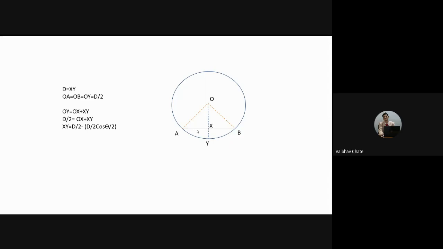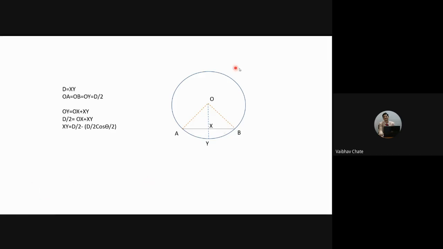That means I'll be making use of the basic trigonometry. If I consider the angle made by AOB as theta, then the angle made by AOX is going to be theta by 2. Similarly, the angle made by XOB is going to be theta by 2.